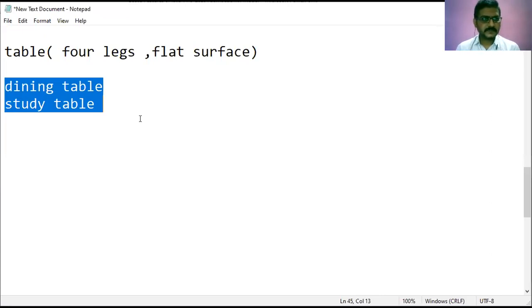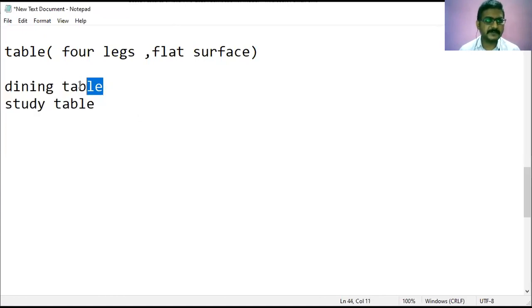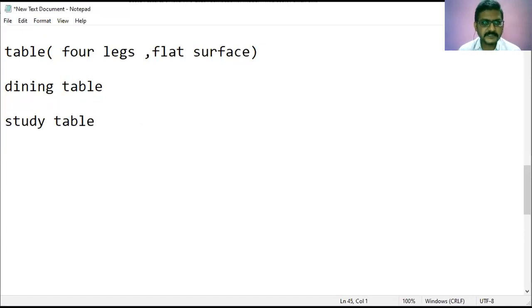Yes, sir. A table contains the common properties, which means a class contains common properties, and those common properties are utilized by the objects to define themselves. Here the object is a dining table. A dining table may contain a minimum of 4 legs. If you add some more legs, it's up to the dining table design. But the basic property is that it contains 4 legs.